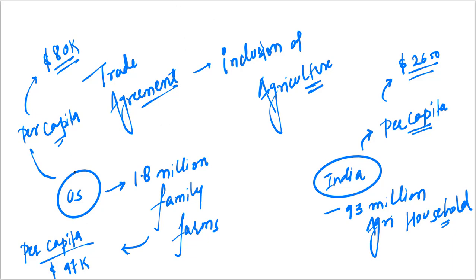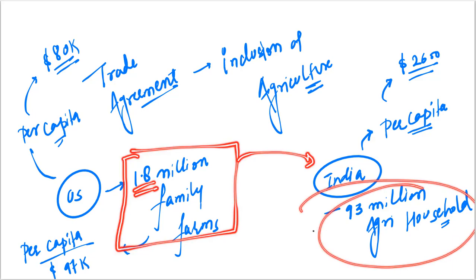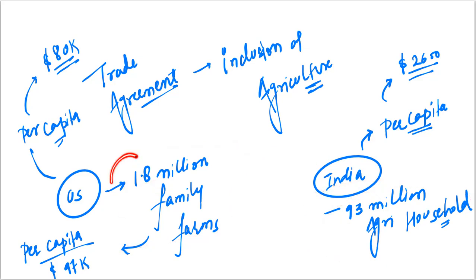For example, in case of US, there are 1.8 million family farms. In case of India, there are 93 million agricultural households. 1.8 million and 93 million. That's the first thing you need to keep in mind. Now, understand the per capita income. Per capita means per person income in USA is roughly $80,000. In India, the per capita income is roughly $2,600. Understand the difference in per capita income.